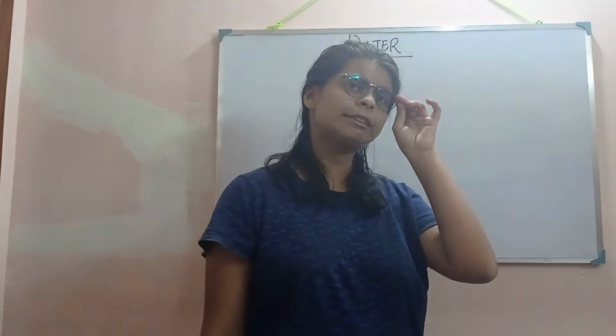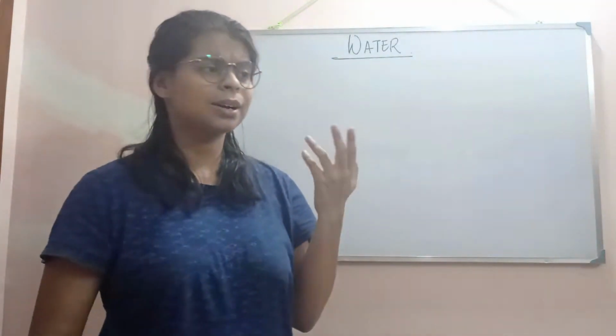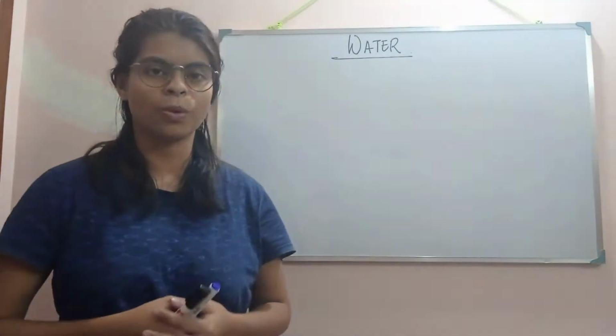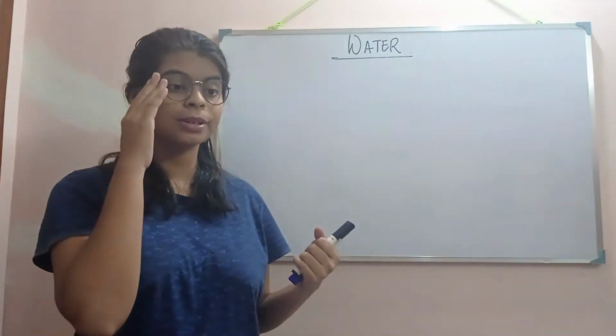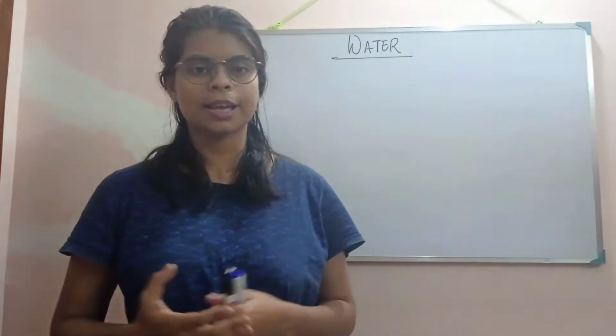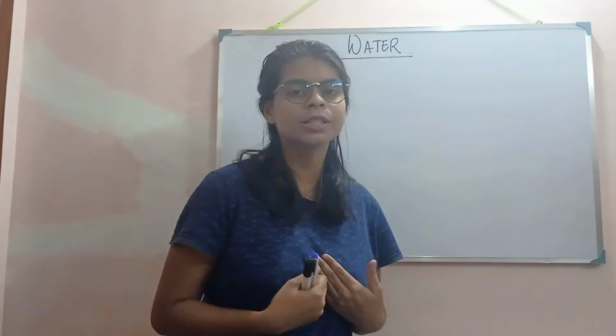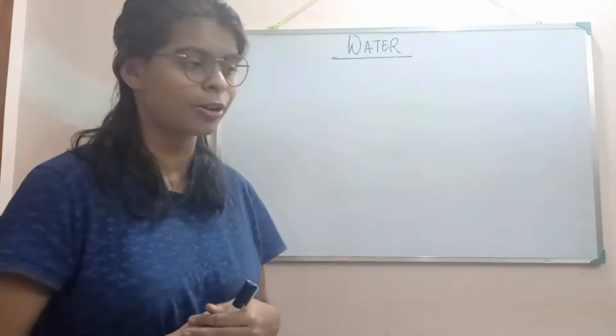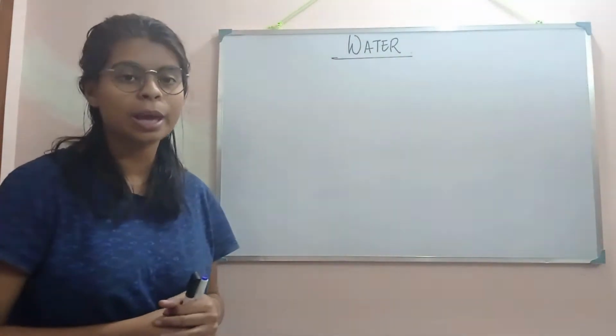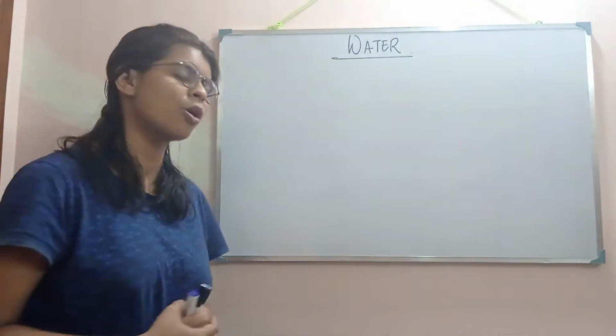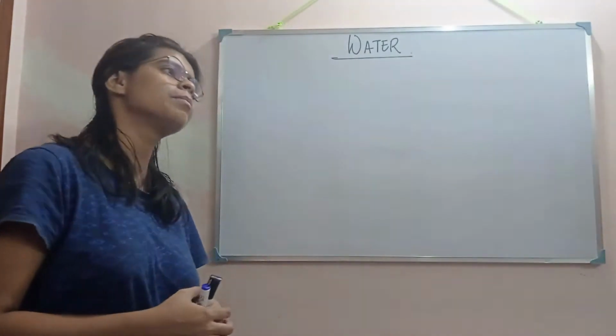We know what water is, and in the Google Meet classes we discussed its characteristics. Water exists in a liquid state. Water does not have a fixed shape, but it has a fixed volume, and water is a universal solvent. Water is a basic component of living organisms on this earth, be it humans or animals. Its importance in biochemical and biological processes is very high.